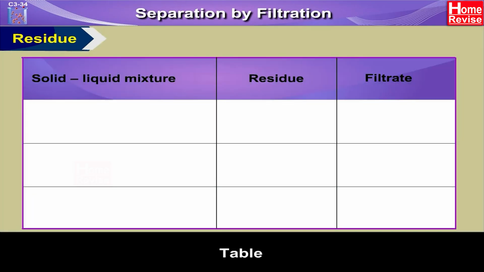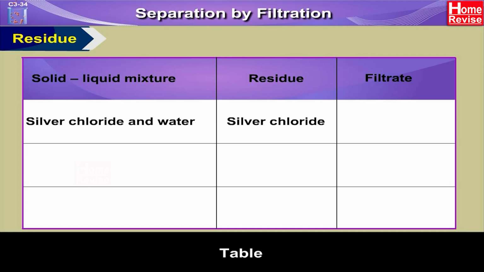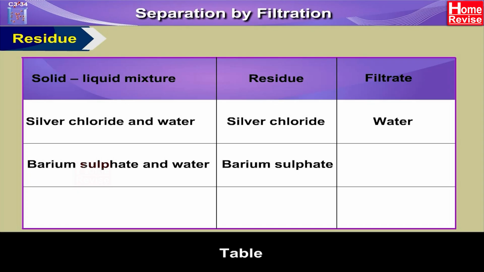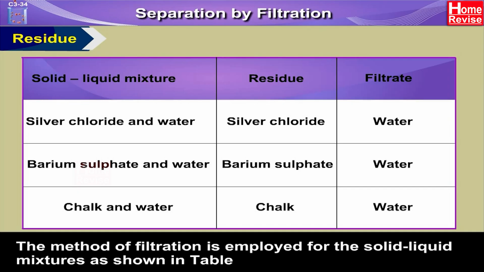Table: in a solid-liquid mixture of silver chloride and water, the residue is silver chloride and the filtrate is water. In a mixture of barium sulfate and water, barium sulfate is the residue and water is the filtrate. And in a chalk and water mixture, chalk is the residue while water is the filtrate. The method of filtration is employed for the solid-liquid mixtures as shown in the table.